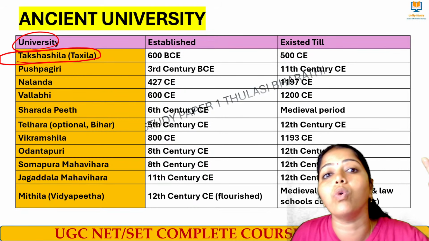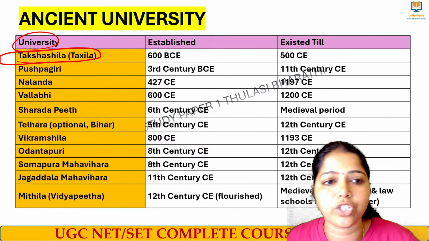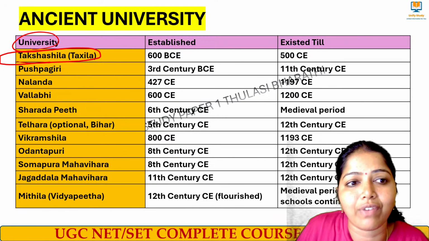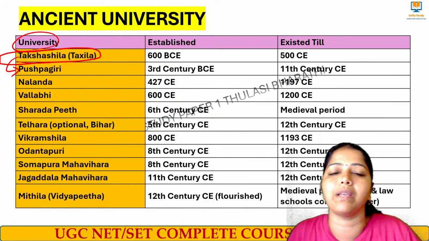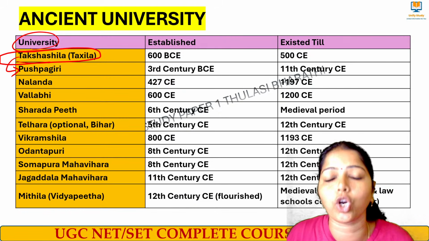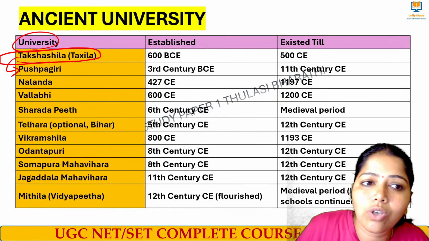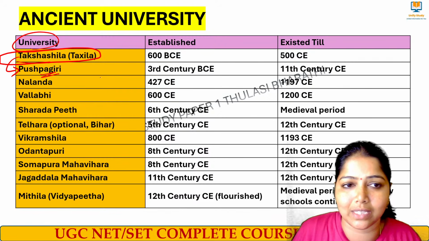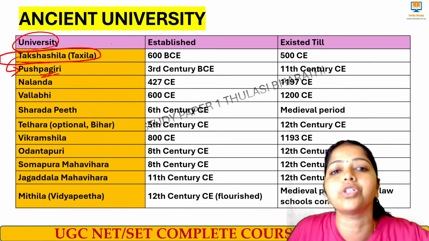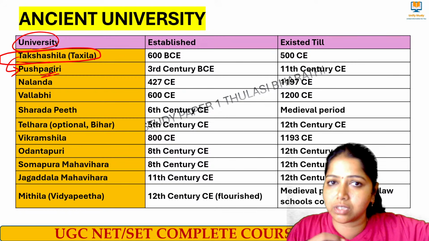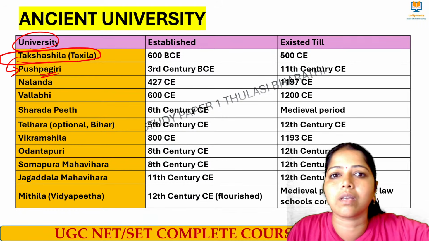Here we have Takshila University. This is said to be the oldest ancient university. Next to Takshila, we have Pushpagiri University. This was once asked in the exam to arrange in chronological order. Takshila, during its evolution, was initially a Brahmanical system university.